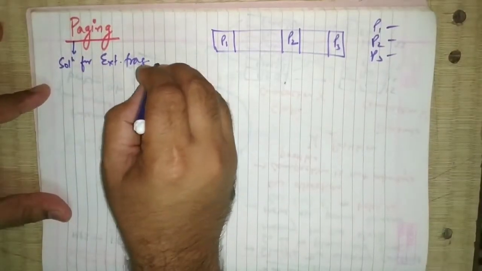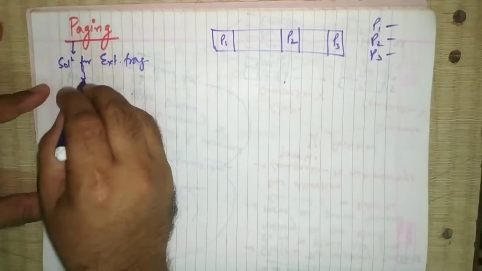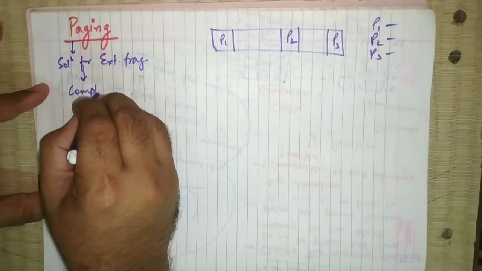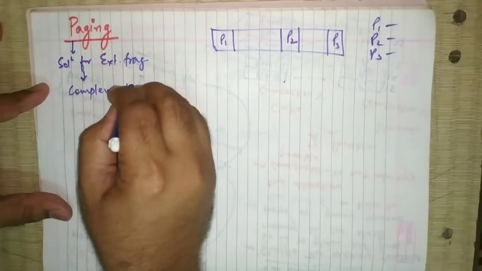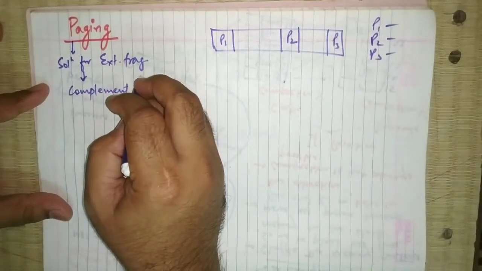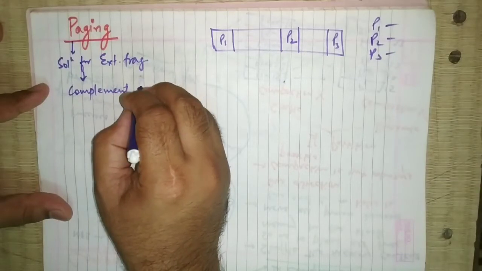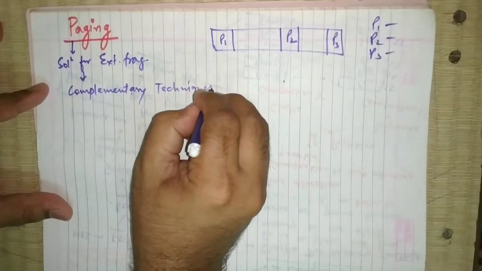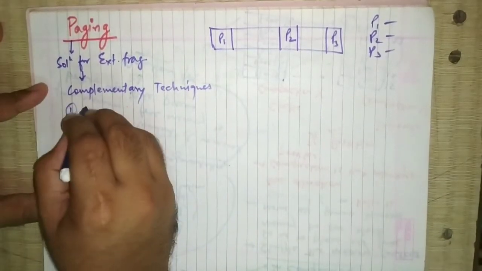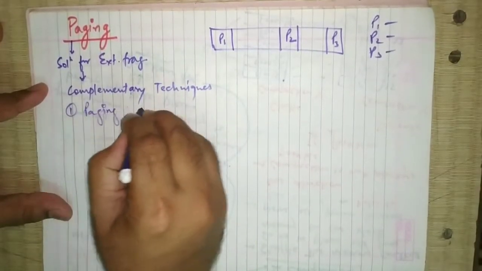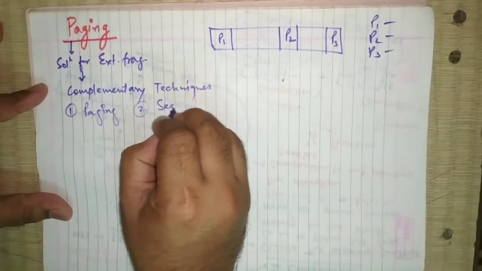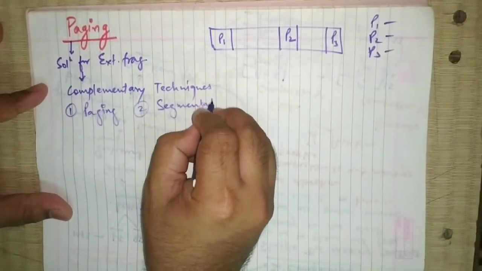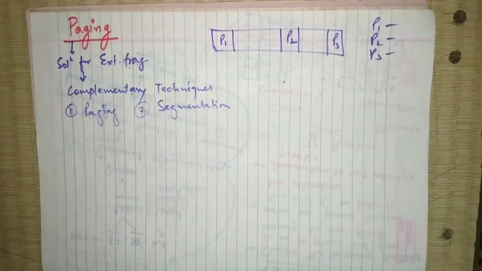So we have two complementary techniques. One is paging and second is segmentation. Now what is the concept behind paging?